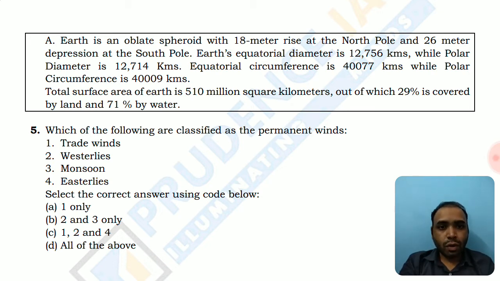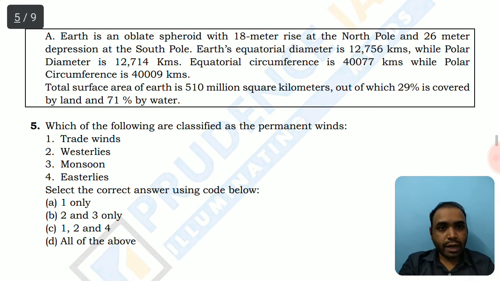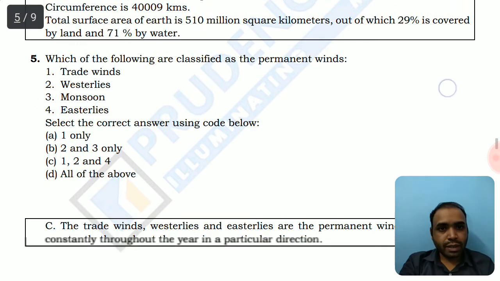Which of the following is classified as a permanent wind? Trade winds, westerlies. Monsoon is a temporary wind. It is a seasonal wind. So monsoon is obviously not the option. Westerlies, easterlies, and trade winds are constantly flowing in the atmosphere. So that's why the option would be 1, 2, and 4 only. That is C. So let's read the explanation.